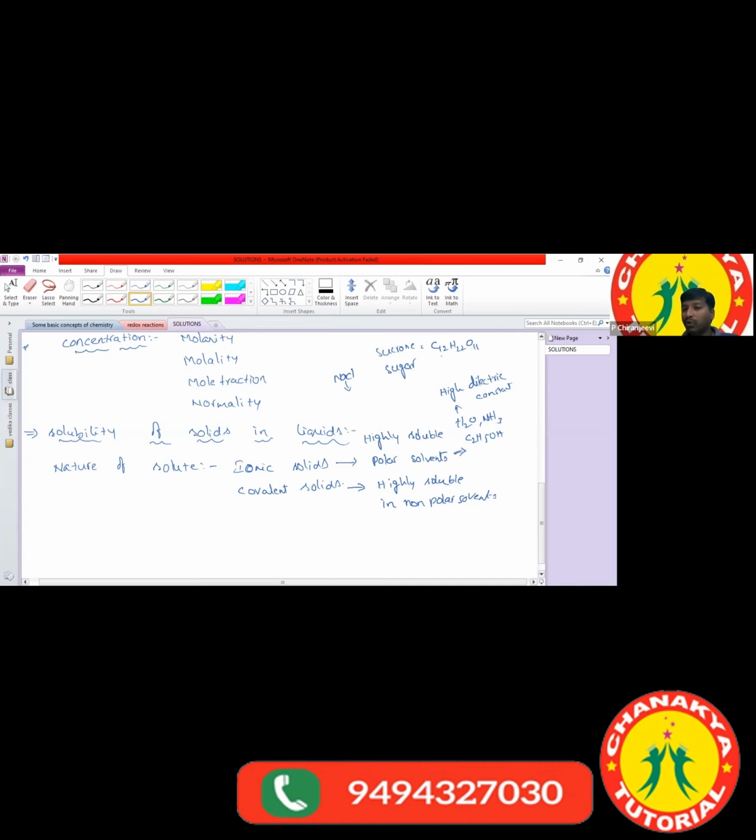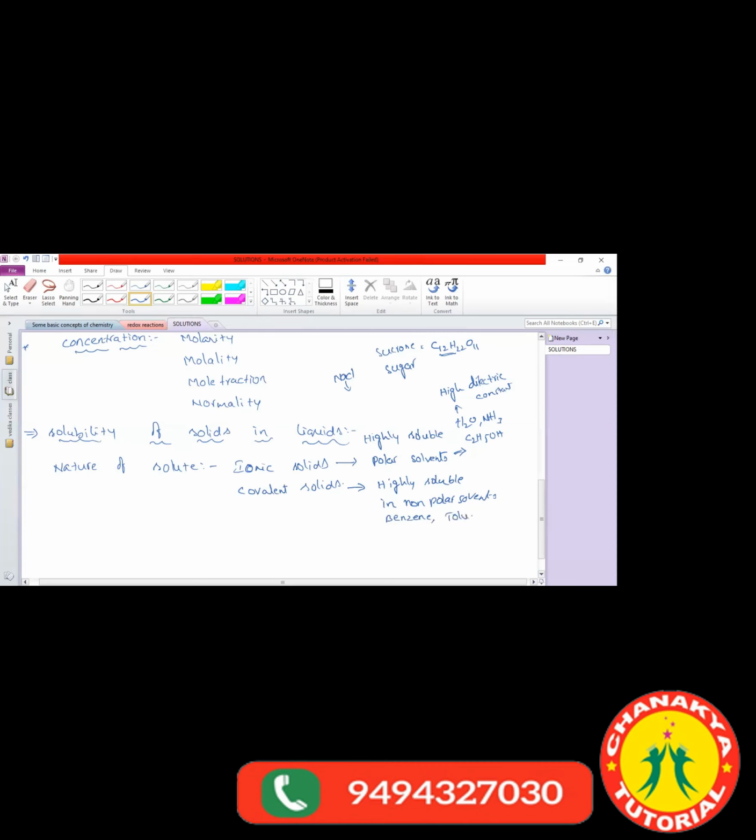C12H22O11 is sucrose. Sucrose is a hydrocarbon, and hydrocarbons are covalent in nature. So covalent compounds are highly soluble in non-polar solvents. What are examples of non-polar solvents? One is benzene, another is toluene.